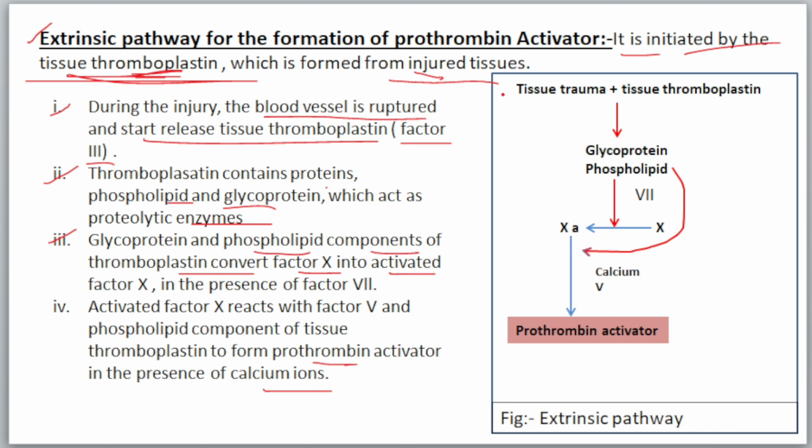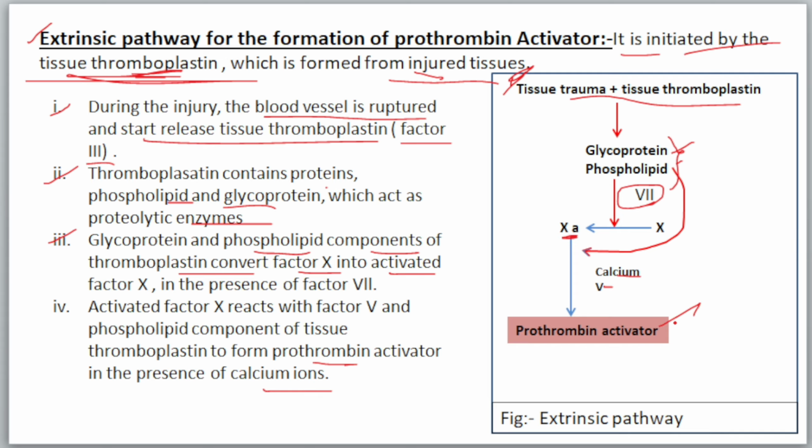You see in this flowchart that due to the rupture of the blood vessel, our body tissue starts to release thromboplastin, which contains protein, phospholipid and glycolipid, which act as a proteolytic enzyme. So this glycolipid and phospholipid of the tissue thromboplastin help to convert inactive factor 10 into the active factor 10 in the presence of the factor 7, and in the presence of the calcium and factor 5